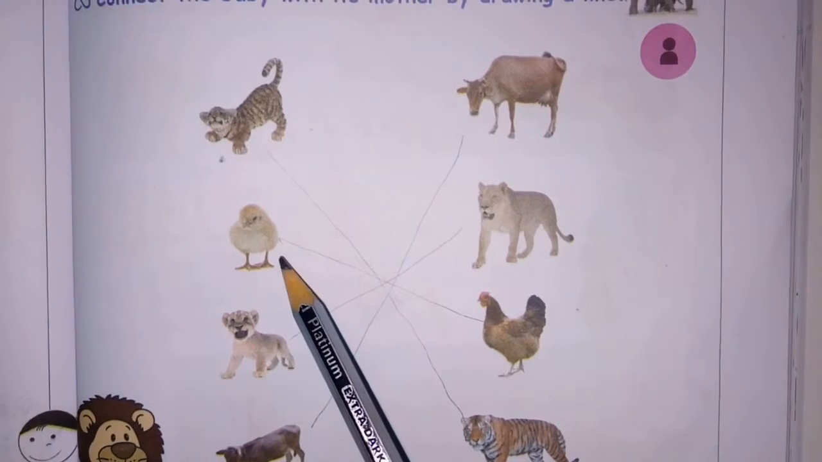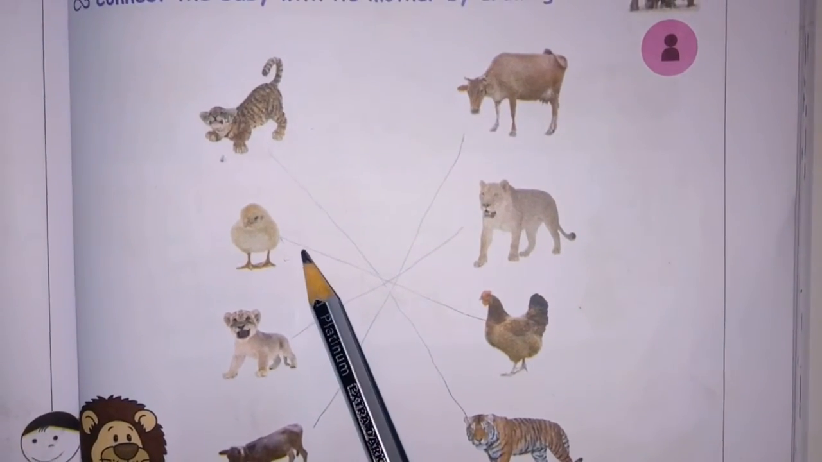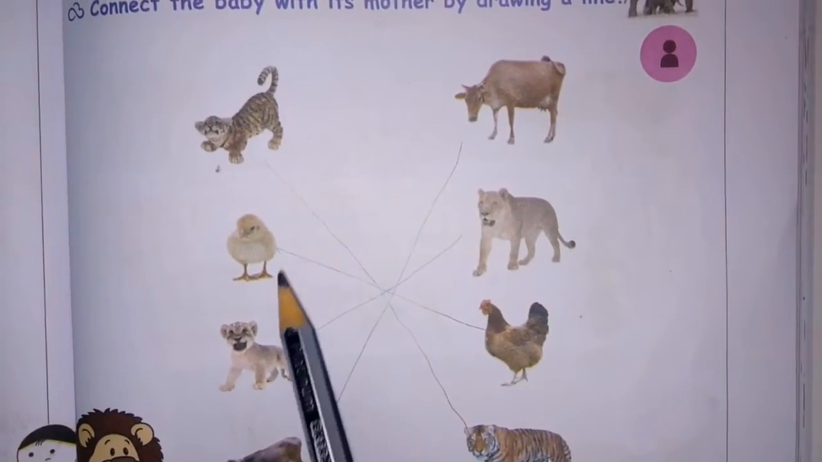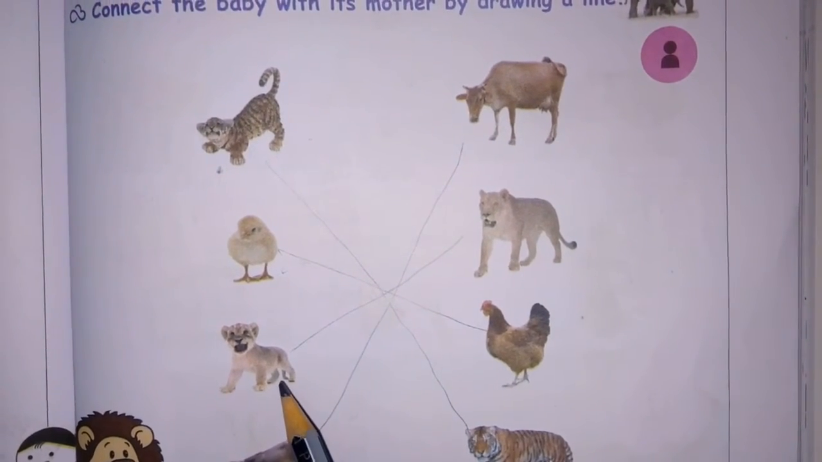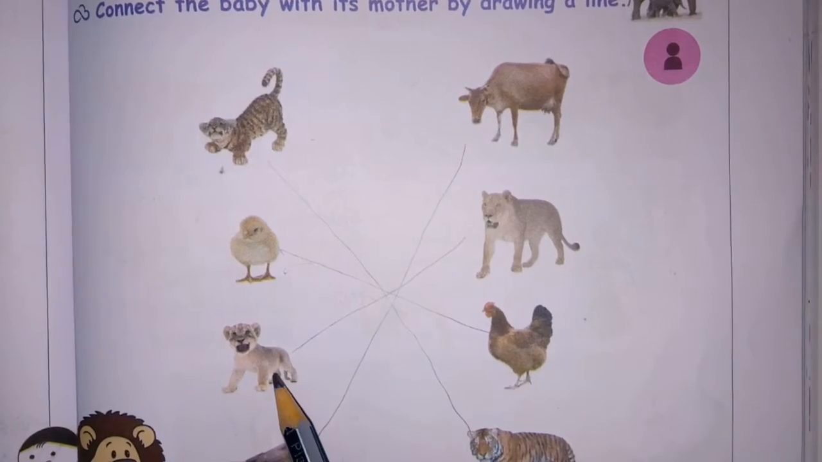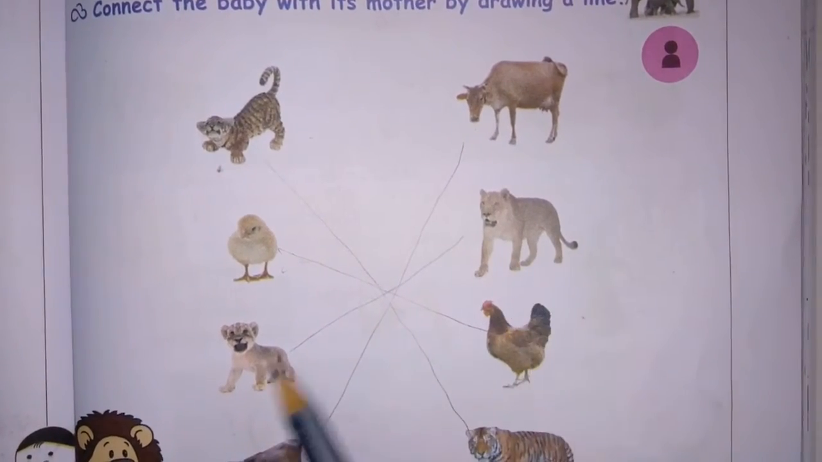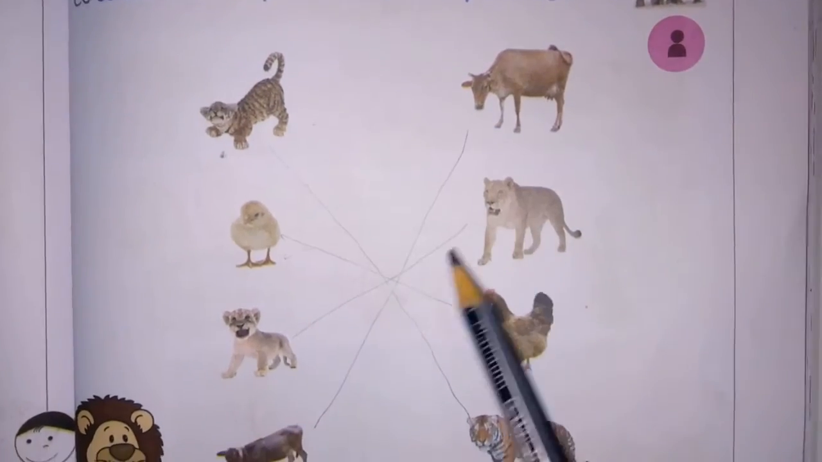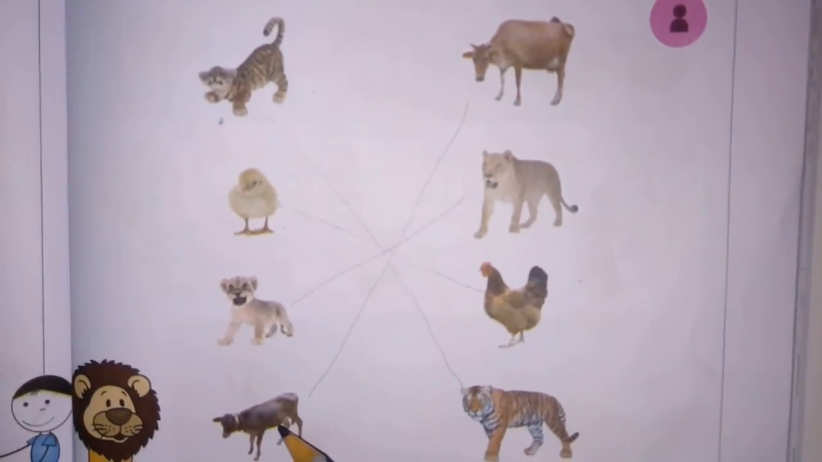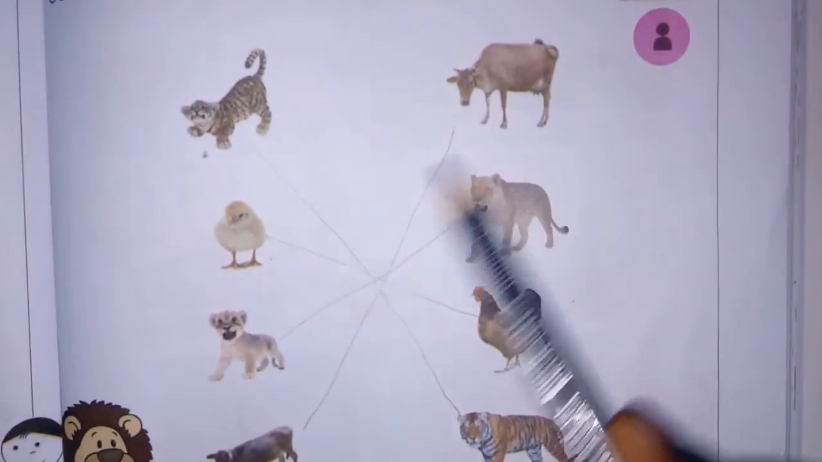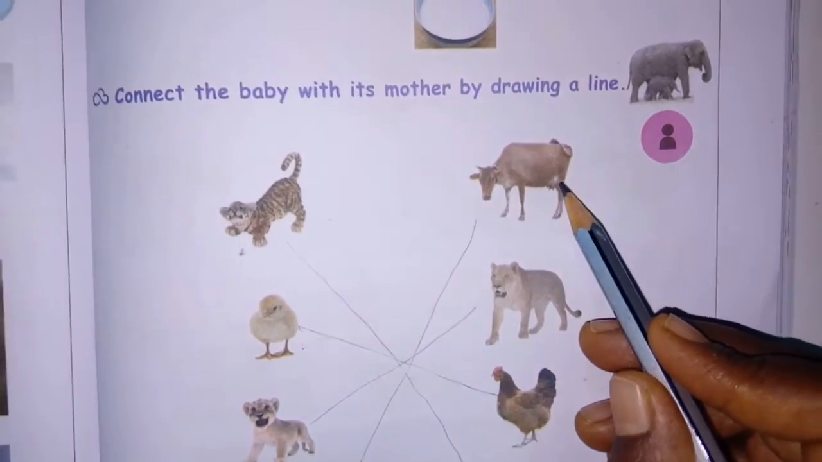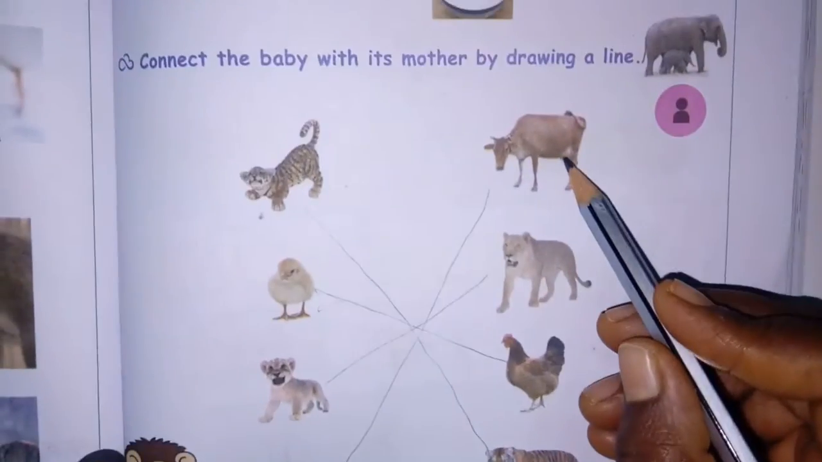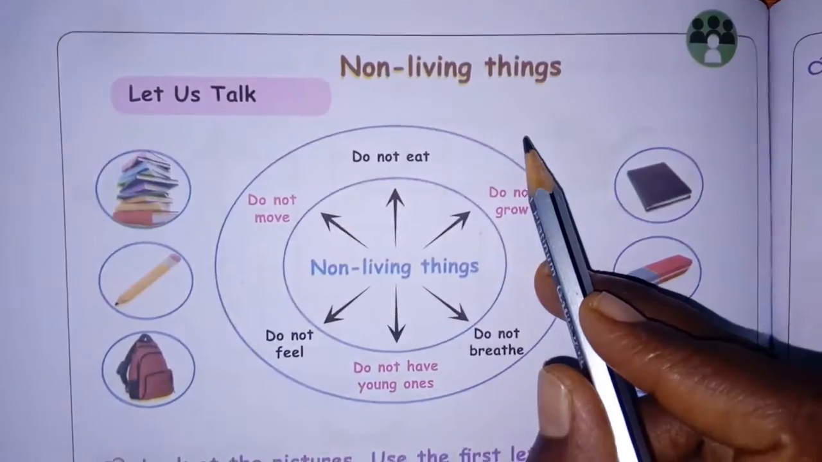What is this? This is the chick. So this is the young one of the hen. Here the mother is here. Okay. Then what is this one? This is also a cub only. This is the young one of the lion. Okay, you want to join it with the lion. So what is this one? Calf. This is the young one of the goat. Sorry children, this is not a goat, this is a cow. Okay, so calf is the young one of the cow. So long you studied about the living things.